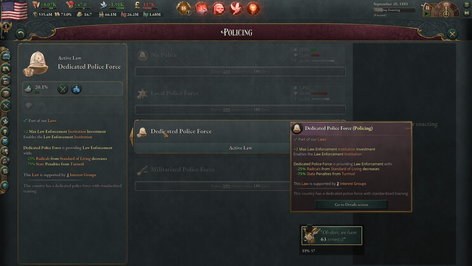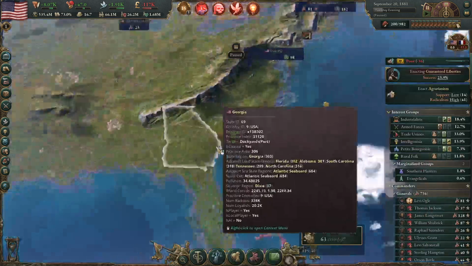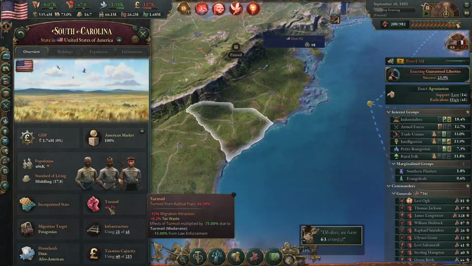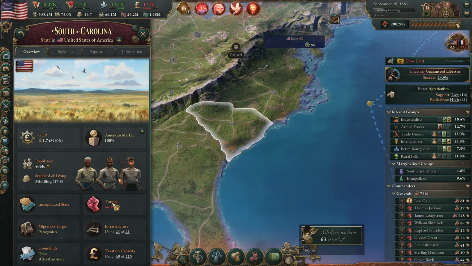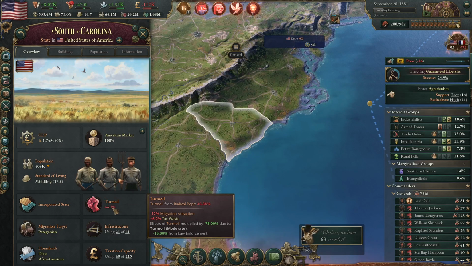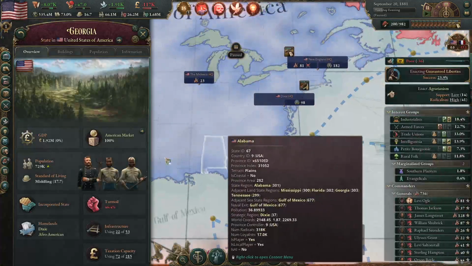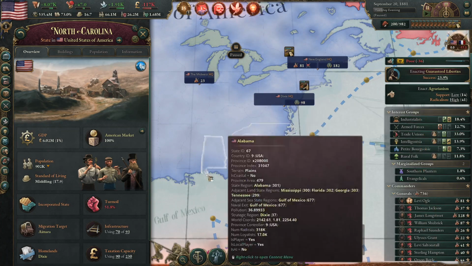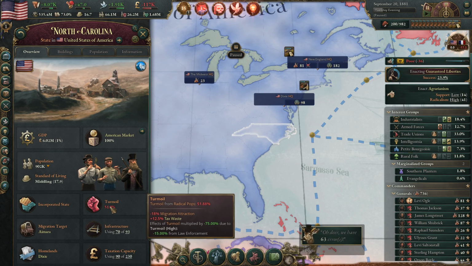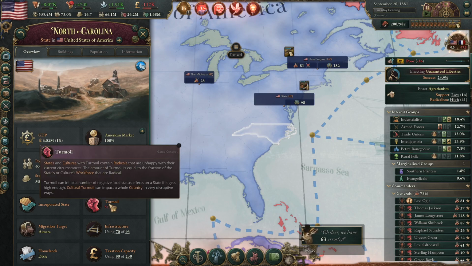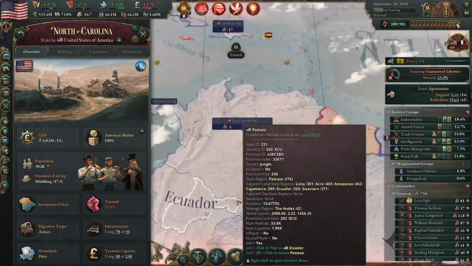Minus 75% state penalties from turmoil means that instead of having unbelievably brutal, terrible turmoil problems, this is a nuisance. A 6% penalty on tax waste is very much whatever, according to regular calculations. That's not a big deal. That's really not a big deal. Some of these turmoil numbers are just whatever. What are you going to do about it? You going to overthrow the government? I don't think so. Maybe it's possible.